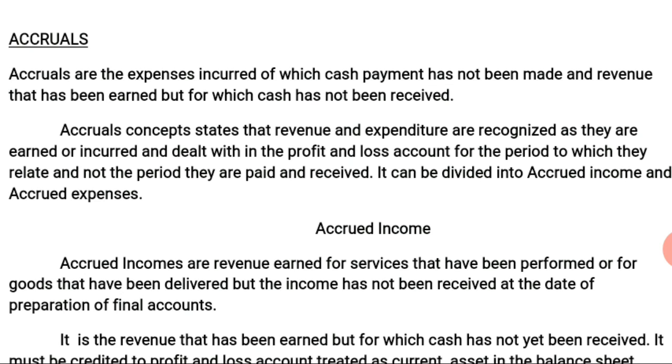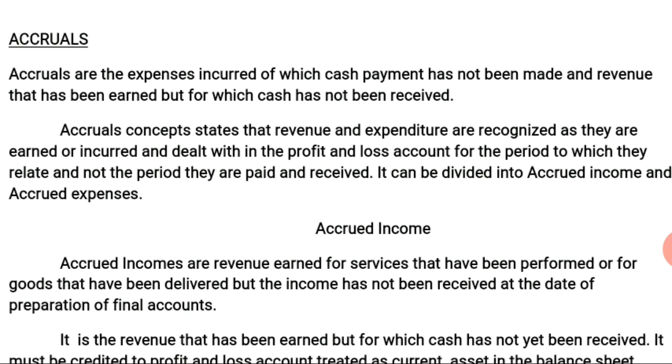What that simply means is that when we are talking about accruals, we are talking about two things: the expenses that have been incurred but for which cash payment has not been made, and the revenue that has been earned but of which the cash receipt has not been done.